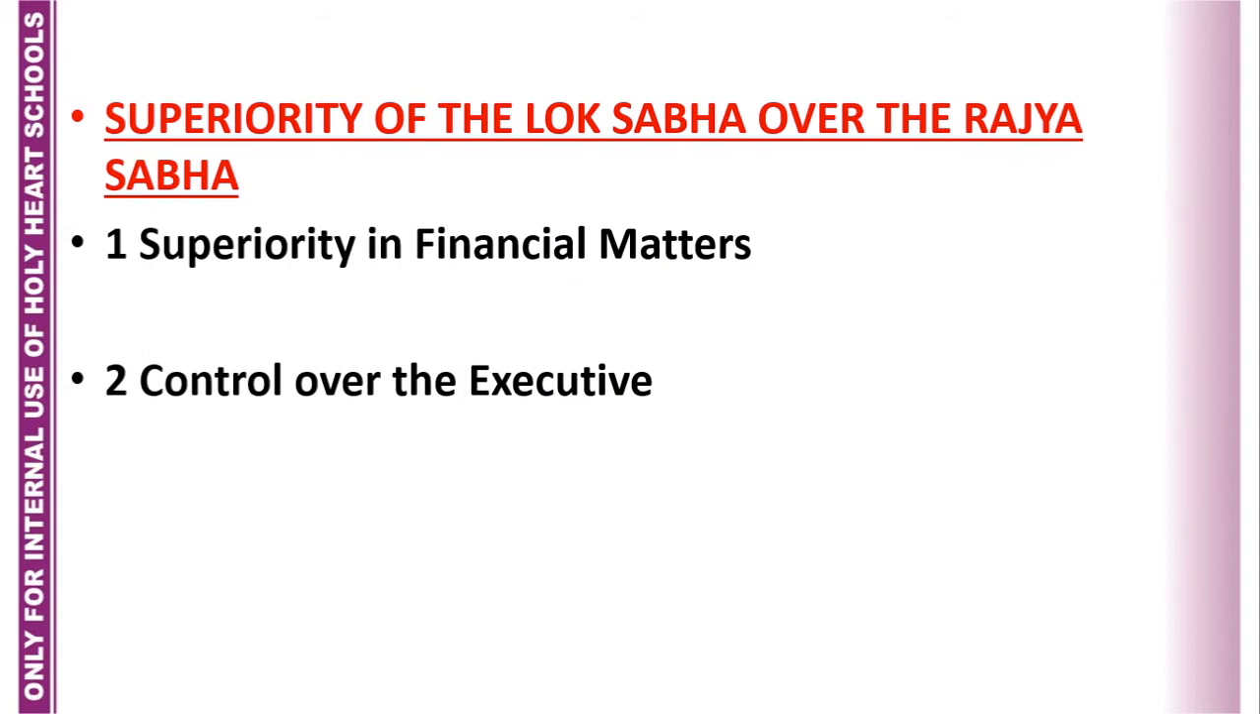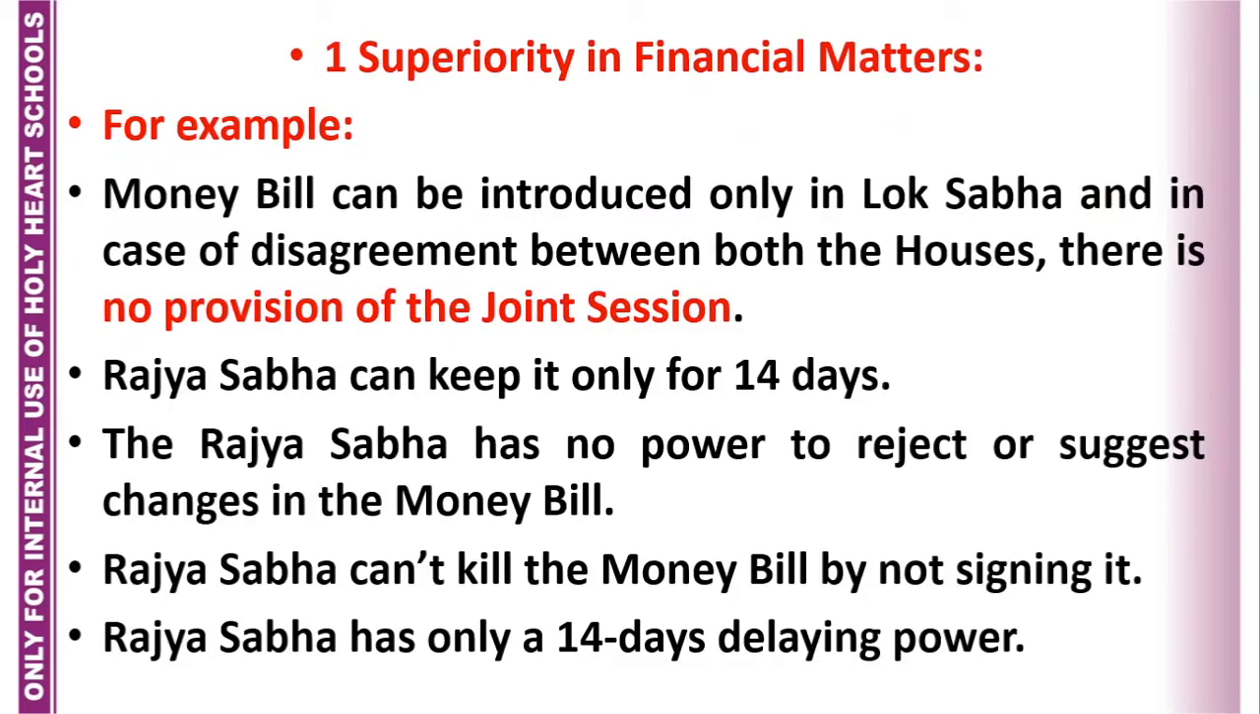Now, I will discuss the topic that is the superiority of the Lok Sabha over the Rajya Sabha. First, I have talked about where both the Lok Sabha and Rajya Sabha were enjoying equal powers. There were five conditions. Now, I will talk about the conditions where the Lok Sabha is superior to the Rajya Sabha. There are two conditions only. That is superiority in the financial matters, and then second is control over the executive.